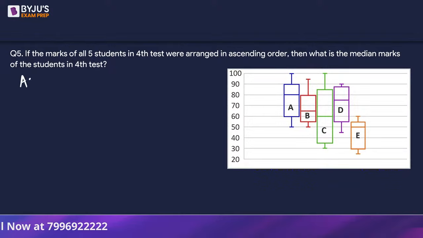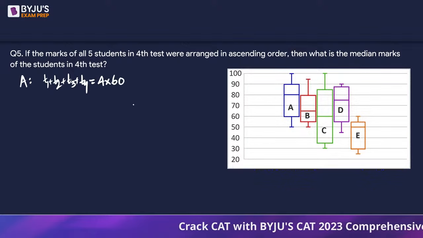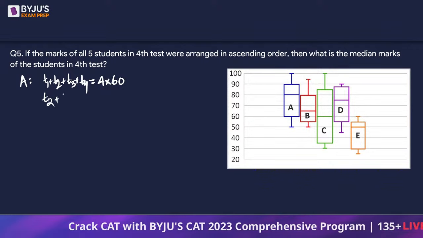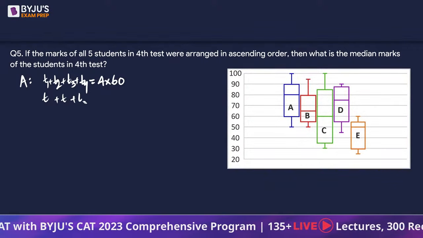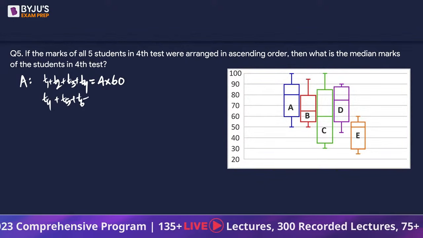ठीक है. If you talk about this student A, can we say the sum of the first 4, that is T1 plus T2 plus T3 plus T4, this will be equal to 4 times of bottom number, which is 60. Similarly, can we say T4 plus T5 plus T6 plus T7?